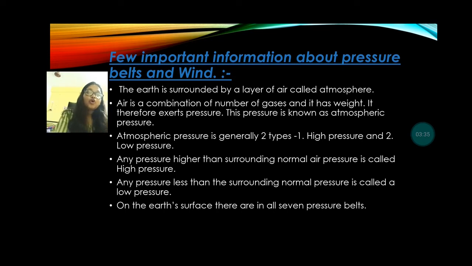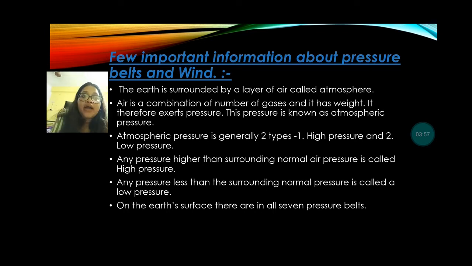So I think all of you understood what high pressure and low pressure are. Again, air pressure higher than the surrounding normal air pressure is known as high pressure, and any pressure less than the surrounding normal pressure is known as low pressure.